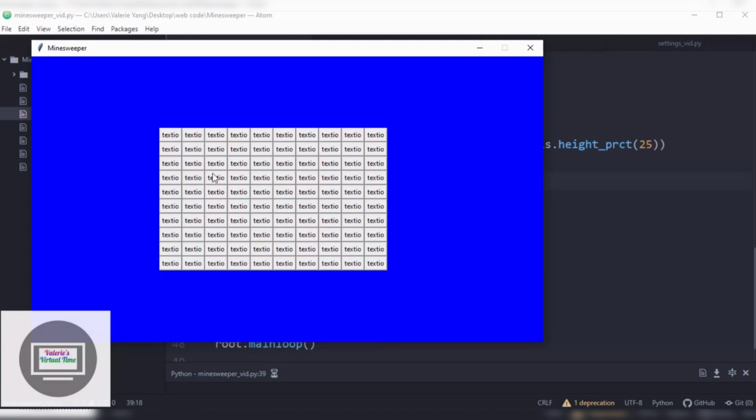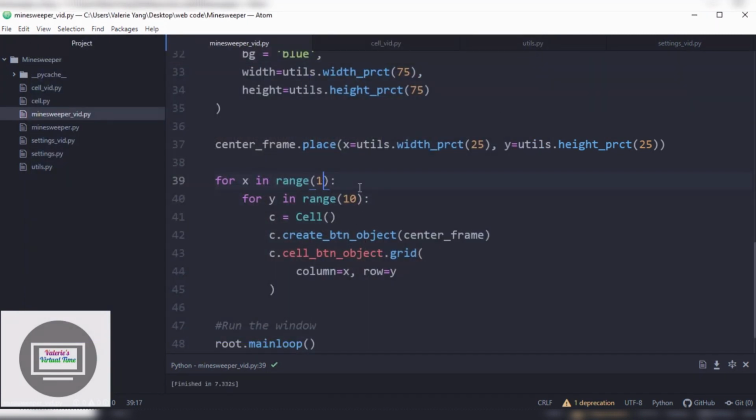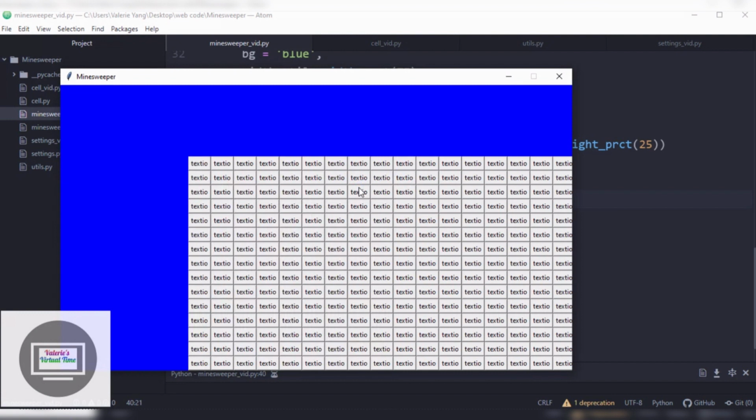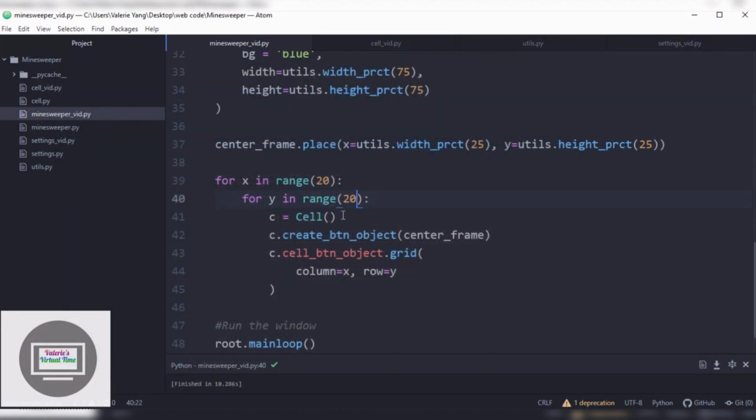Oh wow, isn't that amazing? Or how about 20? Oh, 200, no. Wow! Isn't that nice? Okay. Yeah, this might be a little too much for a Minesweeper game. So I am going to change it back to 5.